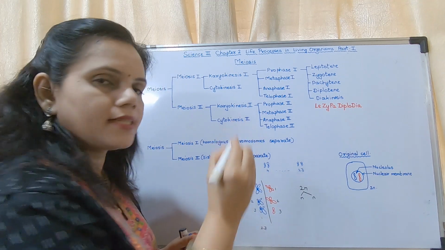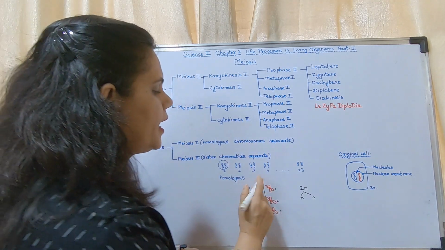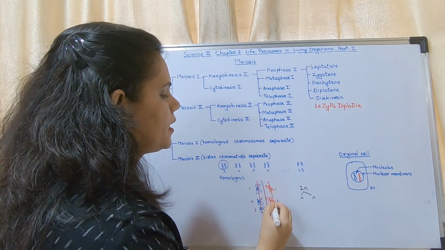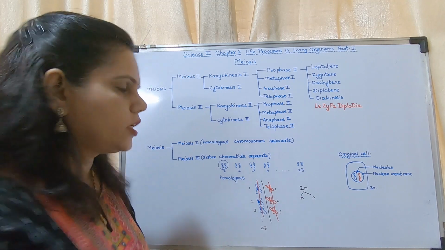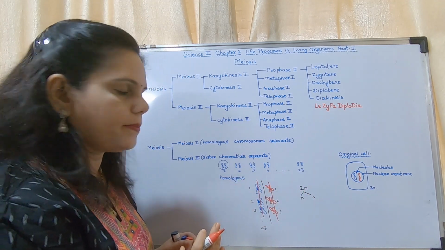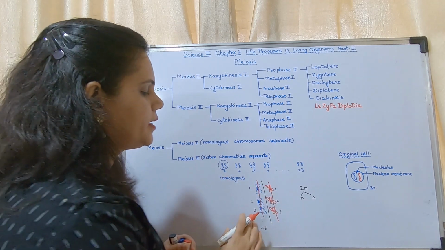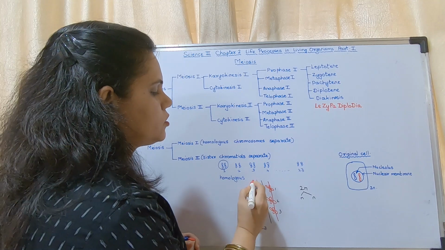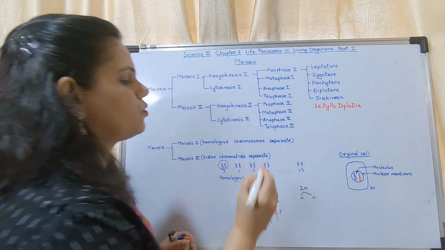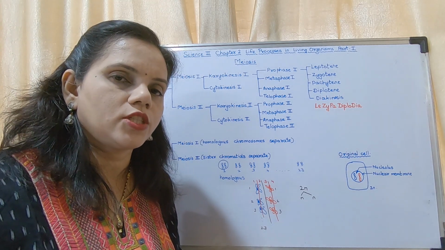And they separate. Are you getting it? So in the first case, the homologous chromosomes separate, and in the second stage, the sister chromatids separate. Thus, this will be 1, this will be 2, this will be 3, this will be 4. So there will be 4 daughter cells which are formed.